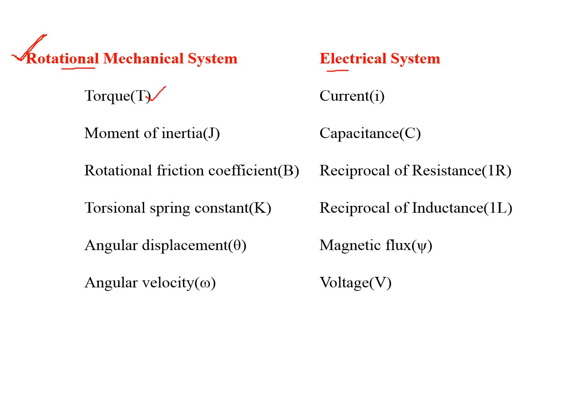Torque is analogous to current, moment of inertia J is capacitance, the rotational friction coefficient B is the reciprocal of resistance, that is 1 by R, and the spring constant K is the reciprocal of inductance, that is 1 by L. Angular displacement theta is magnetic flux, and angular velocity omega is voltage V. This is the torque and current analogy for a rotational mechanical system and electrical system.